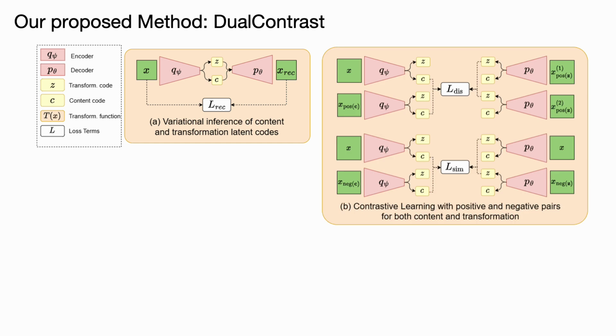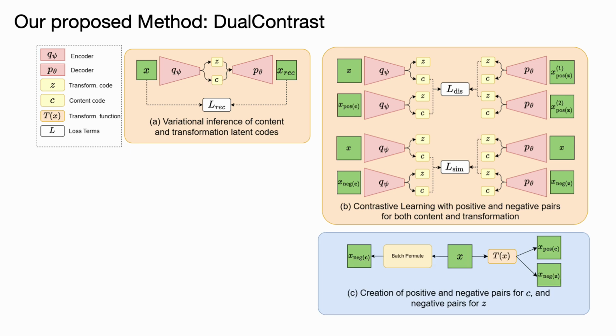For each batch sample, we create both positive and negative pairs with respect to both content and transformation factors and use standard contrastive loss, where positive pairs are pulled together and negative pairs are pushed away in their corresponding representation space. We simply rotate the sample to create a positive pair for content and a negative pair for transformation. We do a batch permutation to create a negative pair for content.